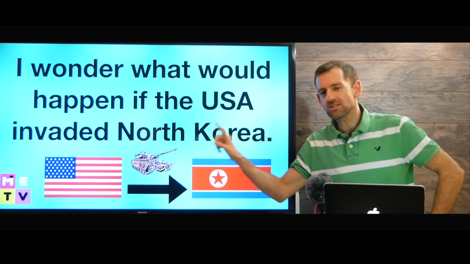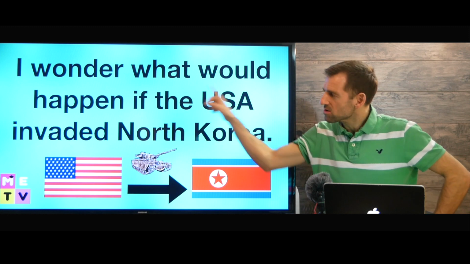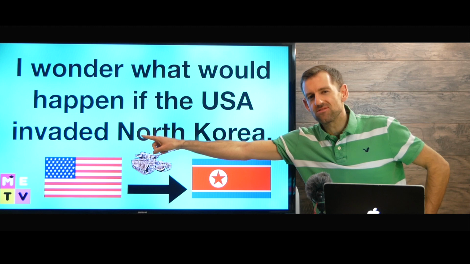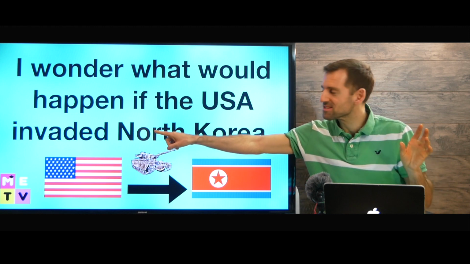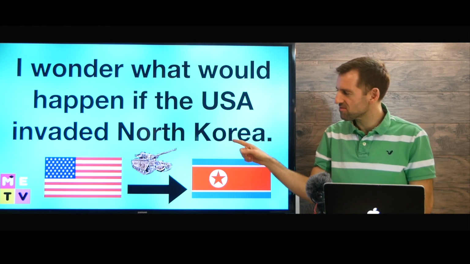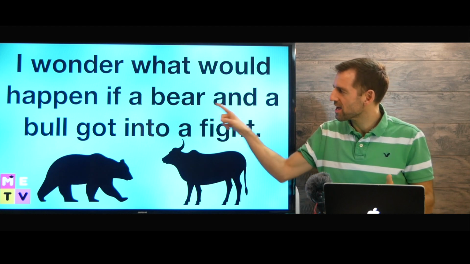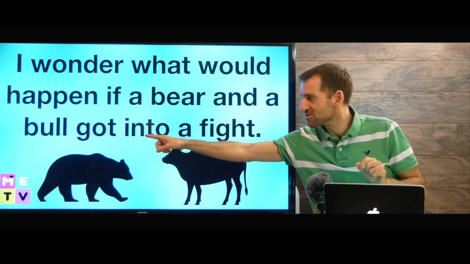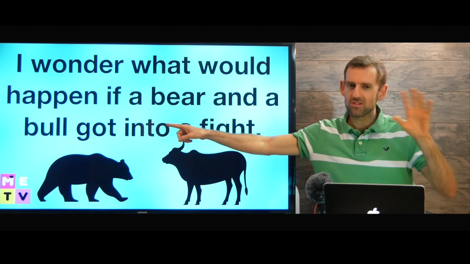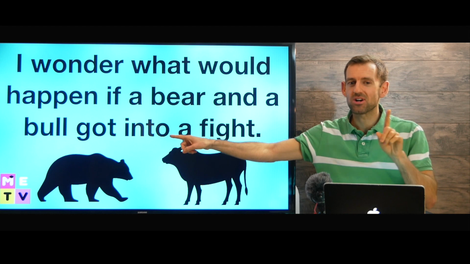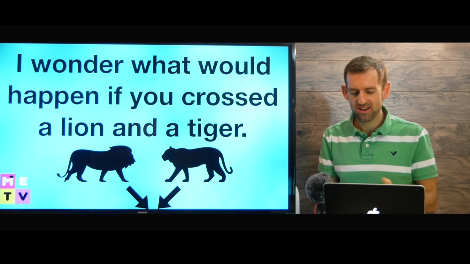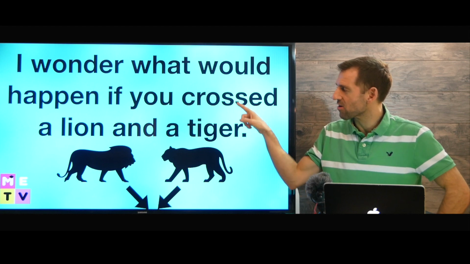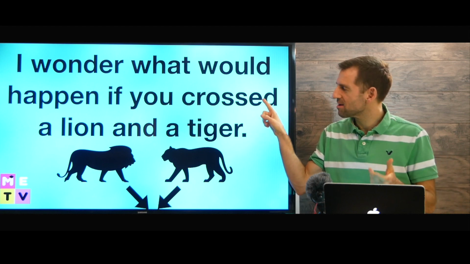I want you to notice the verb. Okay, I wonder what would happen if the USA invaded. Invaded, that's the past tense verb. Okay, what would happen if they invaded North Korea? I wonder what would happen if a bear and a bull got. That's a past tense verb, simple past. Okay, there's a lot of different past tenses, but I'm talking about the simple past. Okay, I wonder what would happen if you crossed a lion and a tiger. Again, here we have the simple past tense.